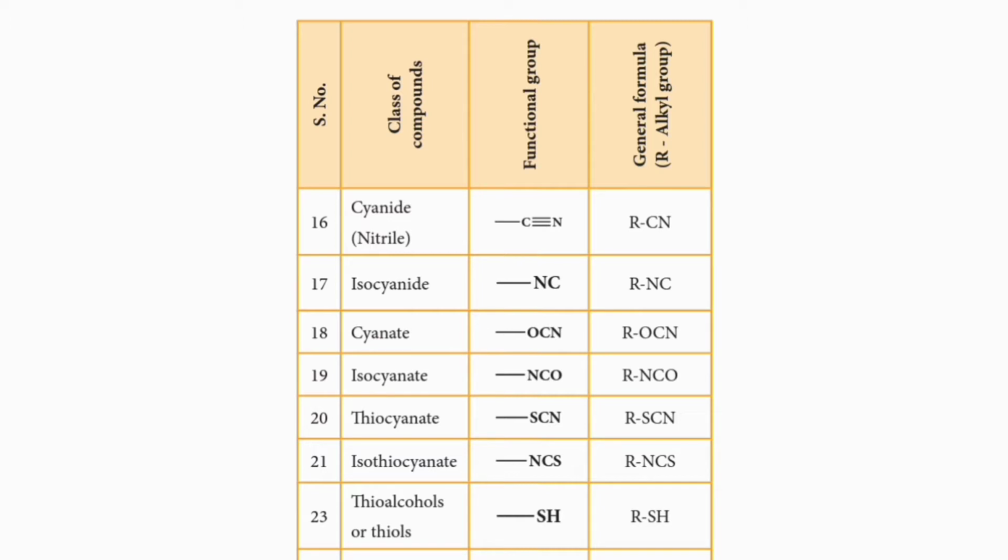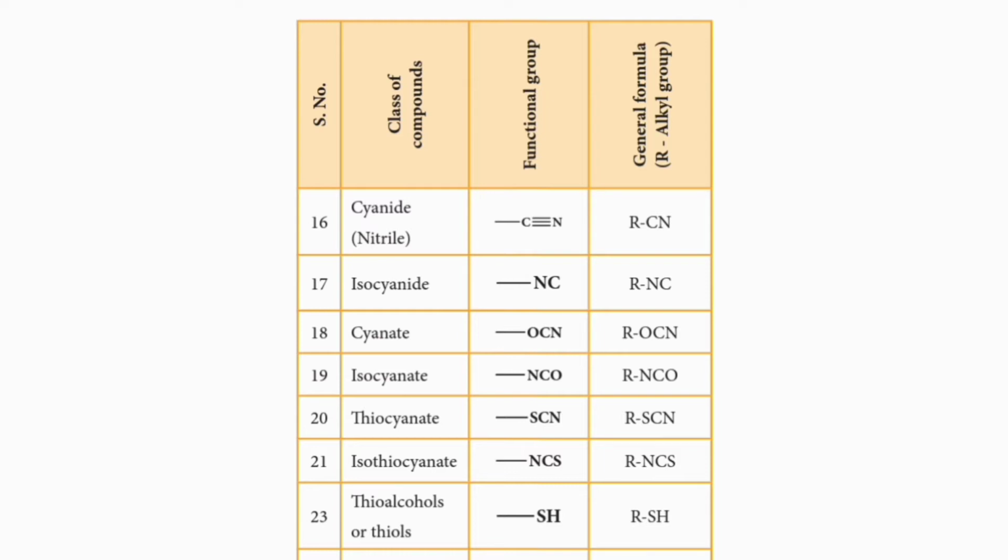The 18th family or 18th class of organic compound is cyanate. What is the functional group for cyanates? Bond OCN. The general formula for cyanates or alkyl cyanates is ROCN.